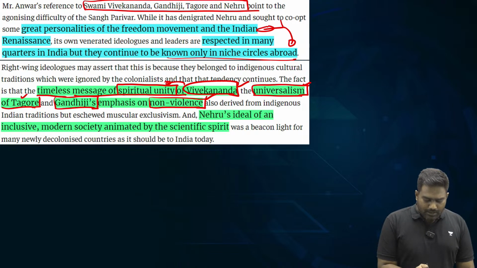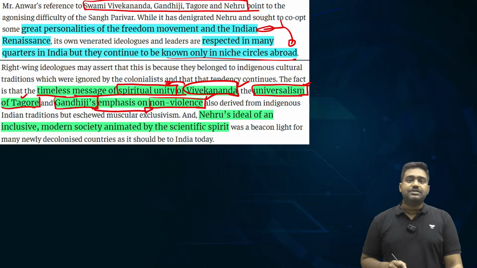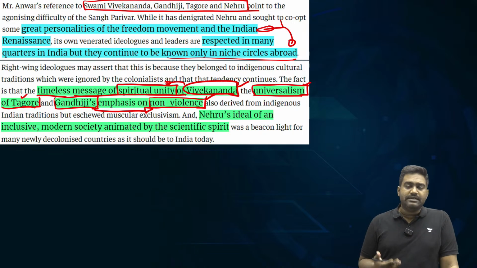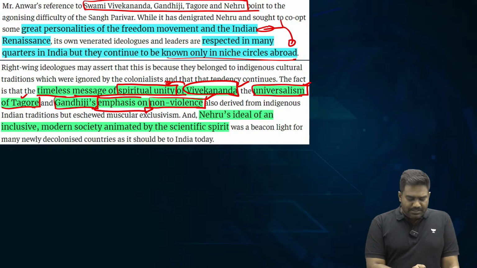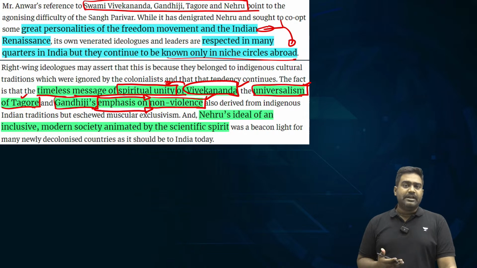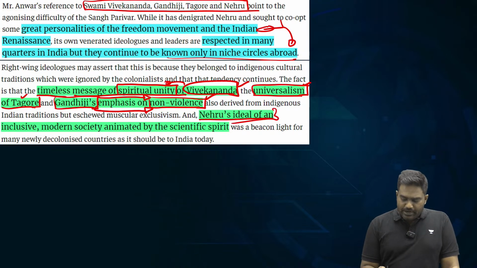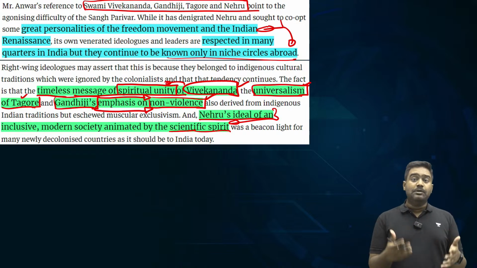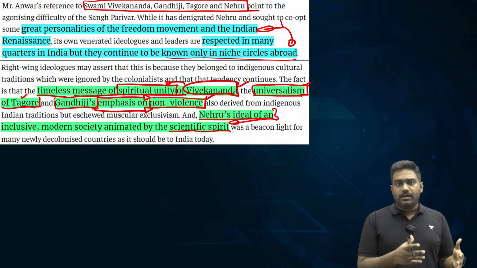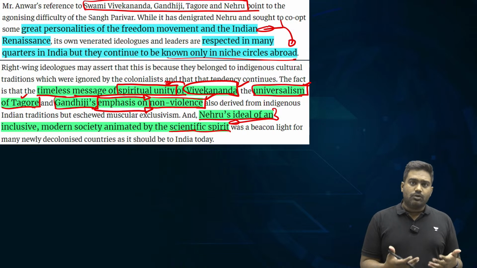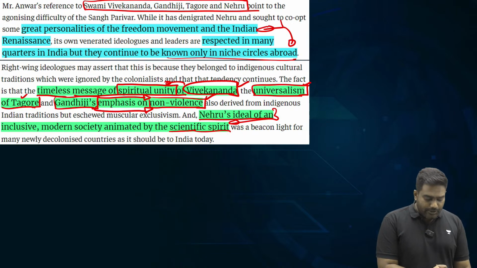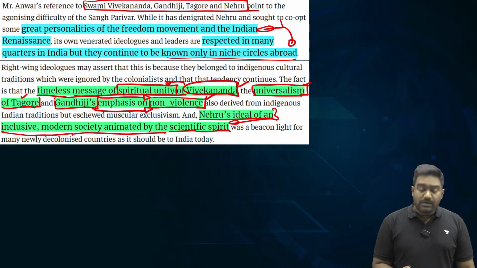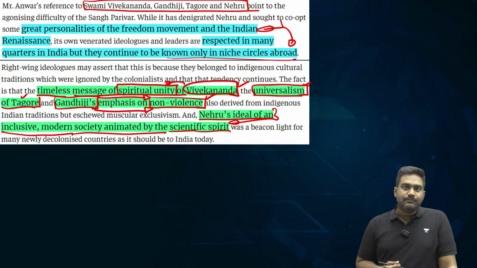Even today, in a world that is divided with wars and conflicts, Gandhi's philosophy of non-violence and ahimsa and satyagraha remains evergreen. It's an evergreen ideology. And the same goes for Nehru and his contribution. Nehru was widely regarded for his modern liberal thought, for transforming India into a modern state, a liberal constitutional setup, and introducing scientific rigor to build an equal, inclusive society.